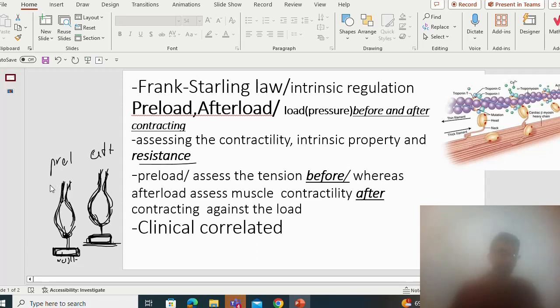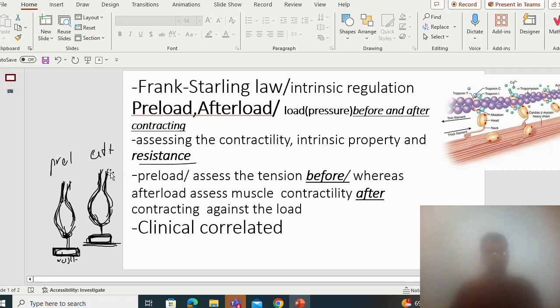Here, to illustrate the principle of preload, the linear muscle is subjected to a weight or force. The force is going to stretch the relaxed muscle. So in this case, the principle of preload assesses the intrinsic property of the muscle.